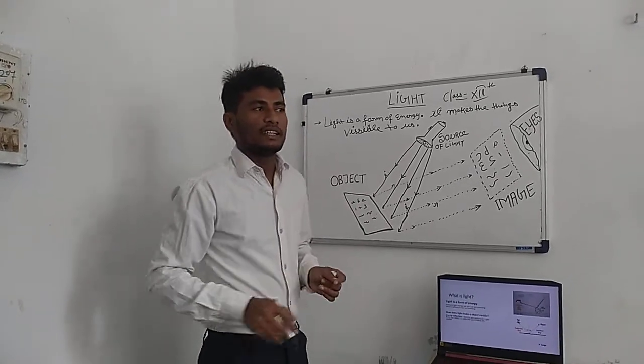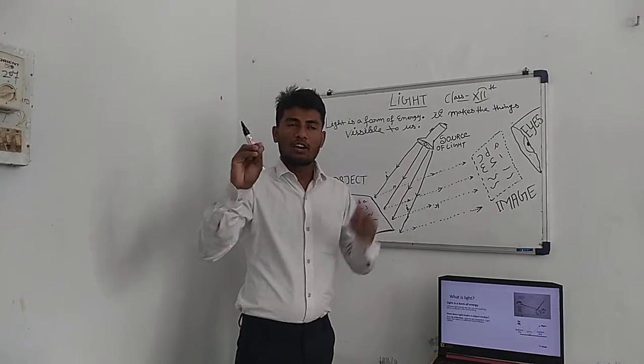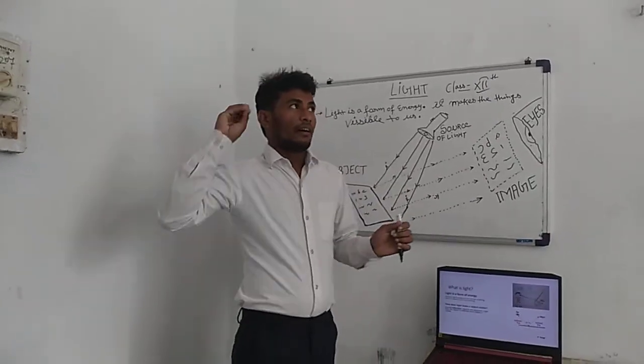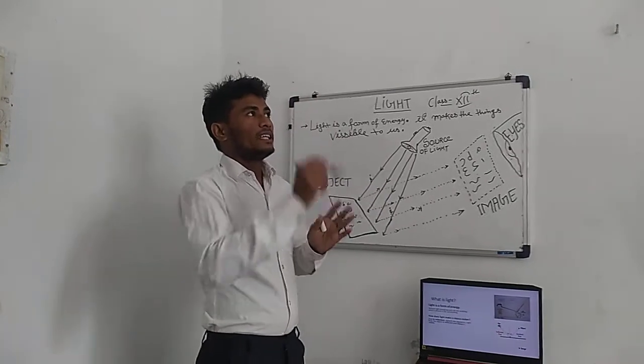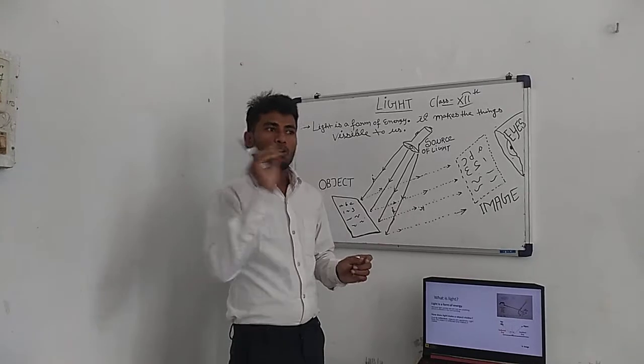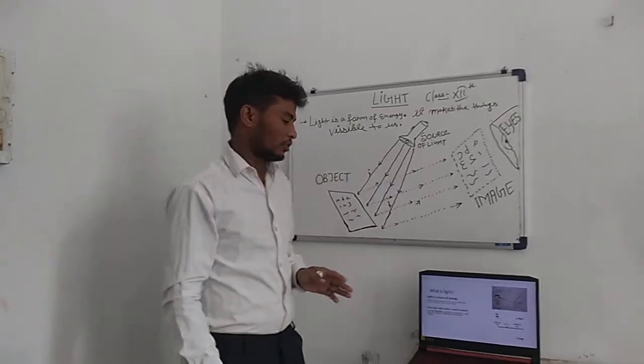What is reflection? Bouncing back of anything is known as reflection. Suppose when we strike a ball on the wall, that ball bounces back. That means bouncing back of anything is known as reflection, and in the same way reflection of light.